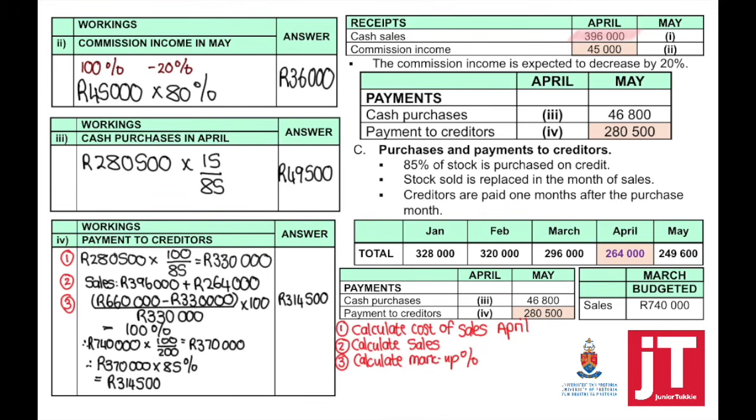Third step, calculate the markup percentage because it wasn't given to you, so that you can calculate the cost of sales for March. And 85% of that is stock purchased on credit, which will be paid 1 month after the purchase month.